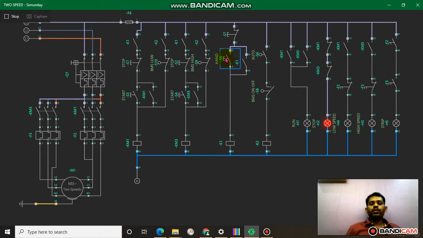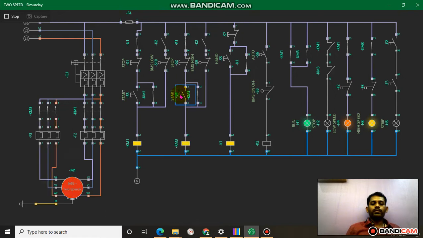Now first operate in hand mode. Start hand mode. First we start low speed. See, low speed is running. The motor is also running. Now again you start high speed. The motor is running in two speeds. The high speed pilot lamp is now indicating. This is the hand mode.